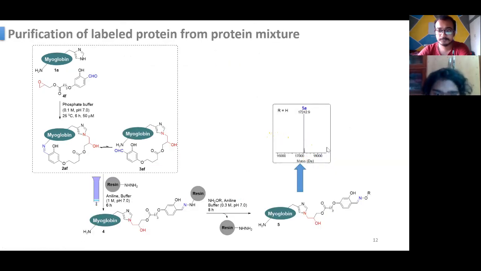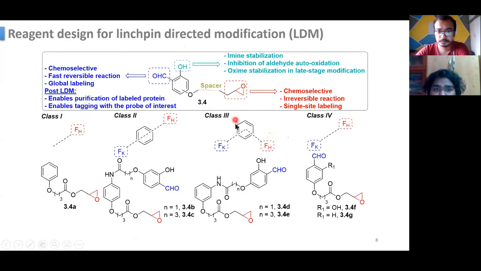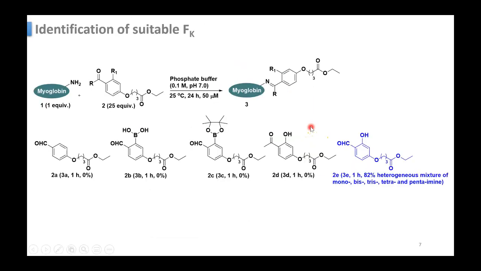Somebody has a question here. He said that you mentioned that the hydroxy group of the 2-hydroxy aldehyde stabilizes the imine. Do you mean by hydrogen bonding? Yes, only that. But the electrophilicity of the imine carbon increases, right, increasing the reactivity of the imine? That's what his question is.